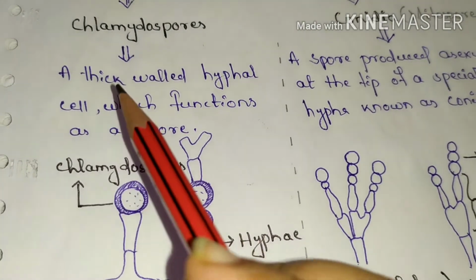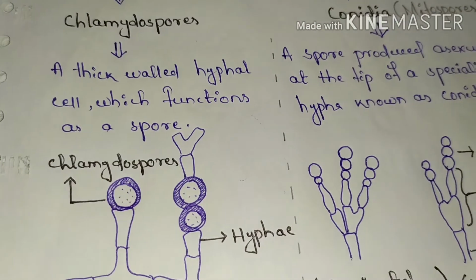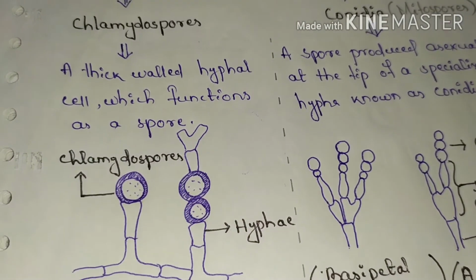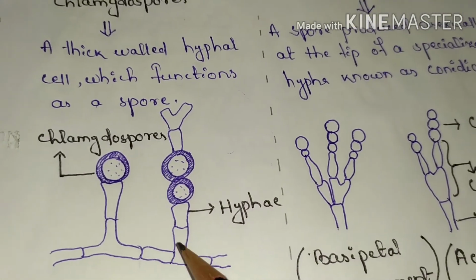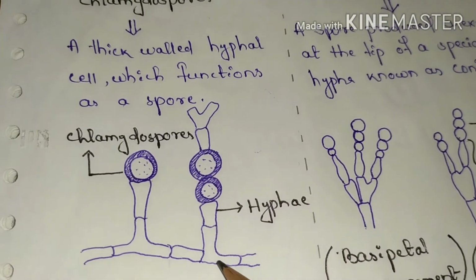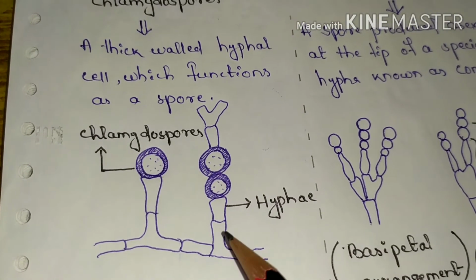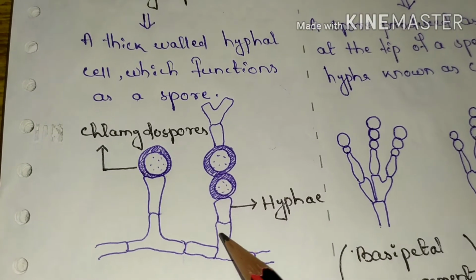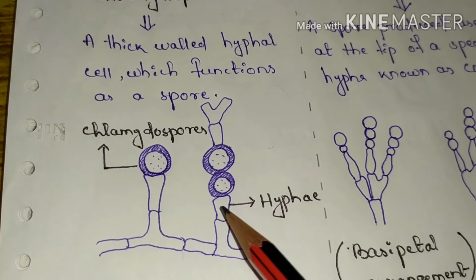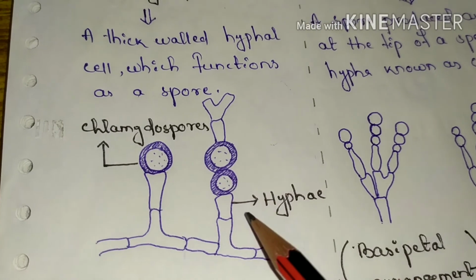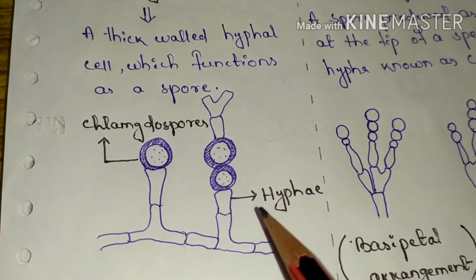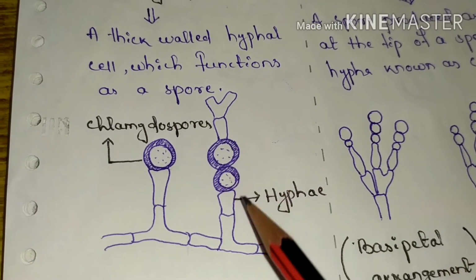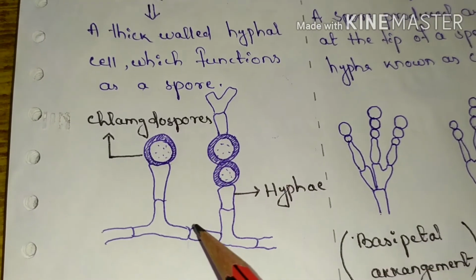Chlamydospores are thick-walled hyphal cells which function as spores. That means, as you previously know, the fungal hypha helps in reproduction. So when an unfavorable condition appears, the fungal hypha gathers a sufficient amount of nutrition and forms a thick wall around itself, makes a round shape and acts as a spore, and this type of spore is known as a chlamydospore.